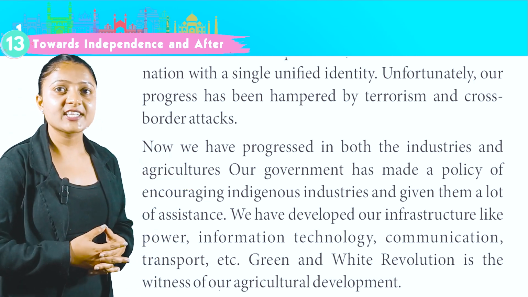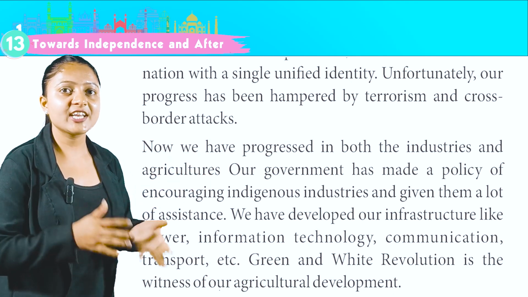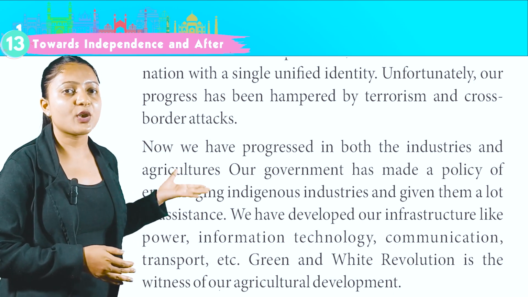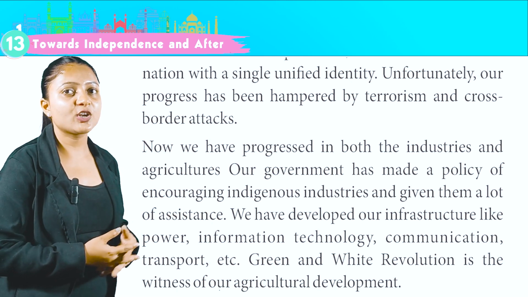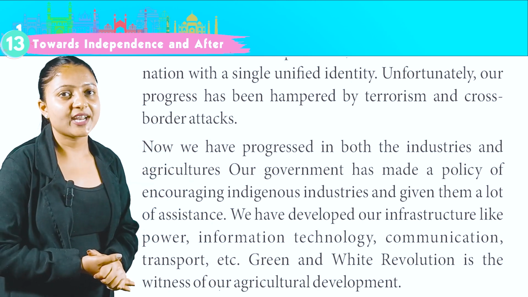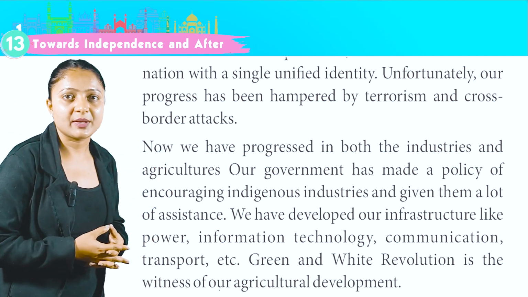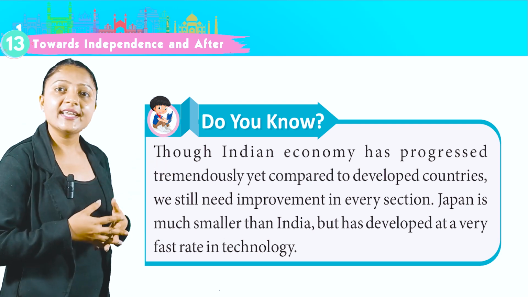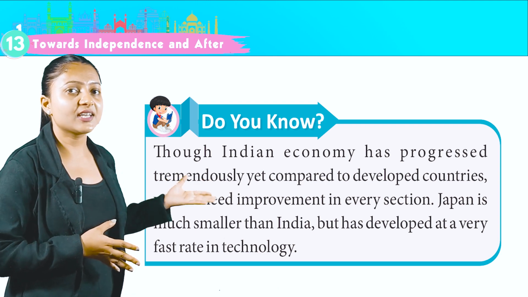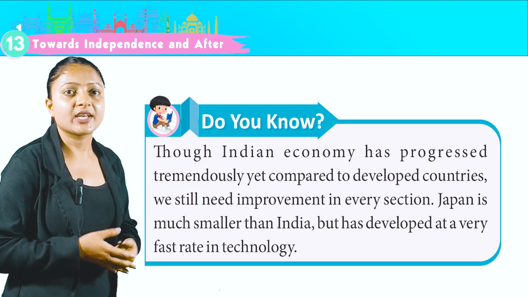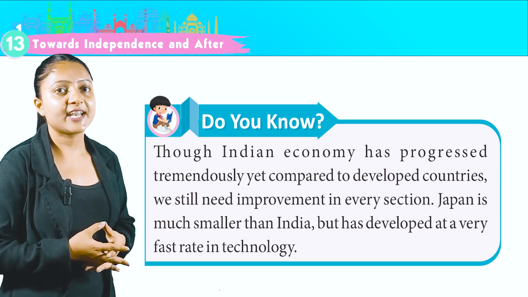Now, we have progressed in both the industries and agriculture. Our government has made a policy of encouraging indigenous industries and given them a lot of assistance. We have developed our infrastructure like power, information technology, communication, transport, etc. Green and white revolution is the witness of our agricultural development. Do you know, though Indian economy has progressed tremendously, yet compared to developed countries, we still need improvement in every section. Japan is much smaller than India but has developed at a very fast rate in technology.